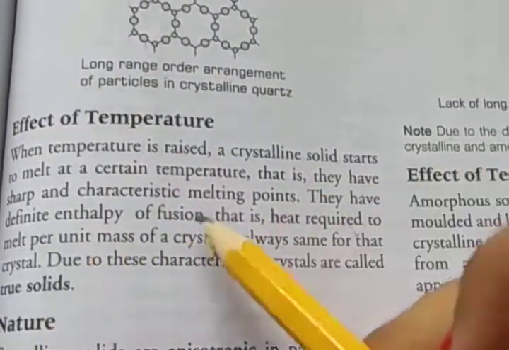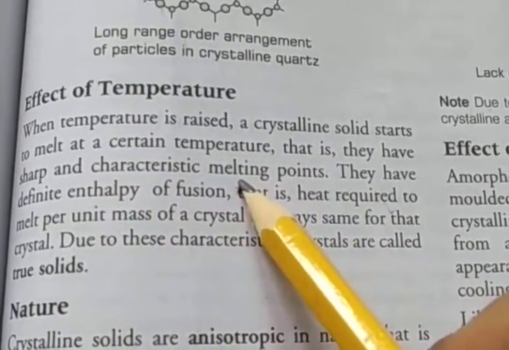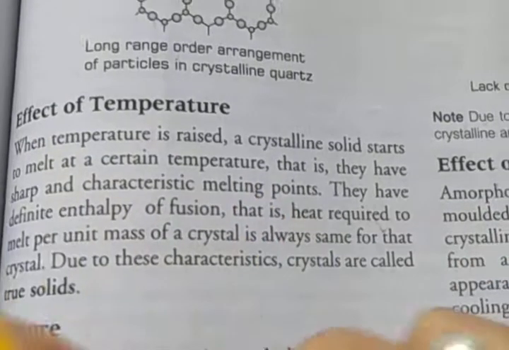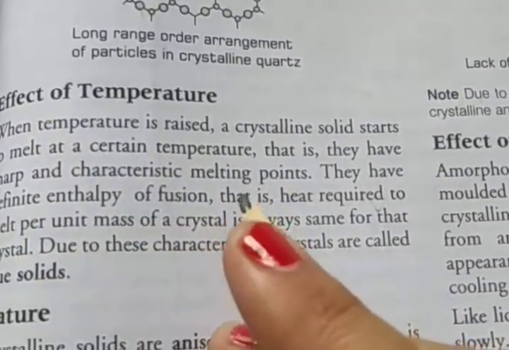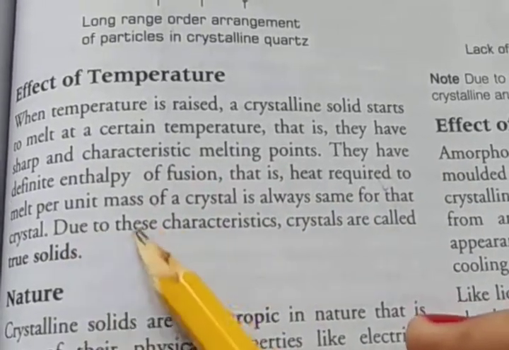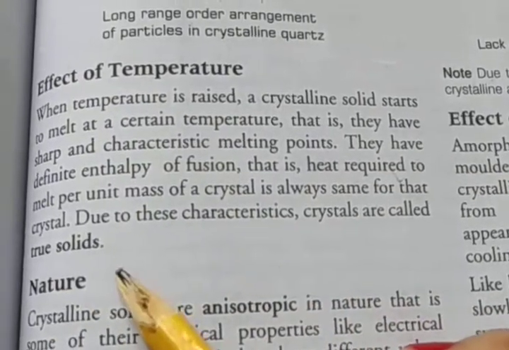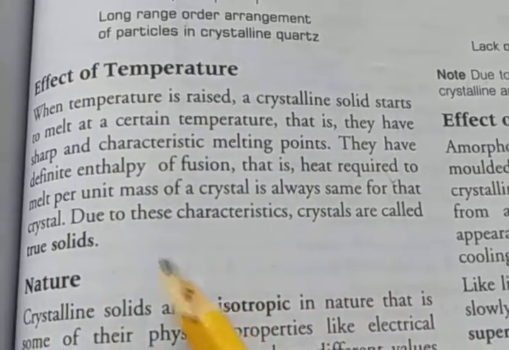Whenever the temperature is raised, a crystalline solid starts to melt at a certain temperature. So they have a sharp and characteristic melting point, and a definite enthalpy of fusion. The heat required to melt per unit mass of a crystal is always the same for that crystal. Due to these characteristics, crystals are called true solids. Clear?